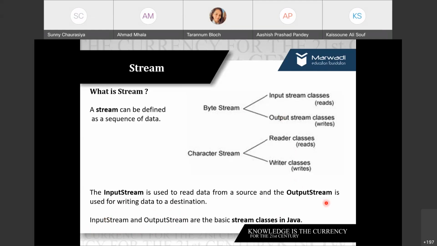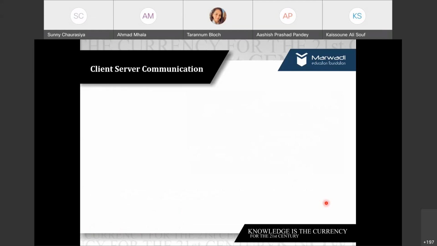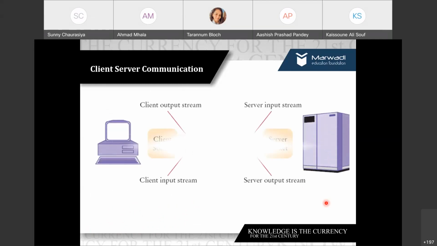Now, I guess we still have 7 minutes, so we can go forward and discuss client-server communication. Basically, how client-server communication happens is like this. We will have a program. Now, forget about your browser. I'm not talking about your browser. I'm talking about a simple, basic scenario of networking, right?